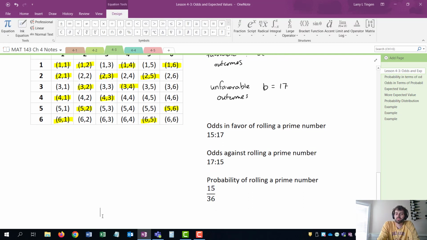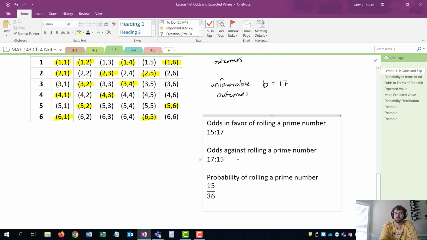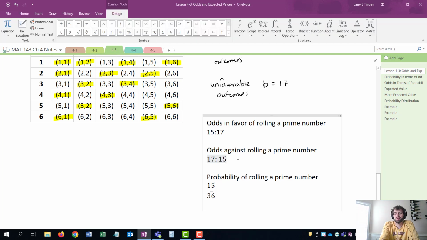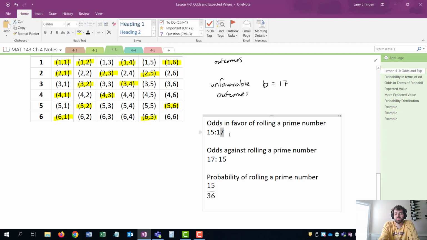And that helps us, again, distinguish between, hey, it's really obvious, this is a probability. It's really obvious that 15 over 36 is a probability, and it's really obvious that 15 to 17 is a set of odds.